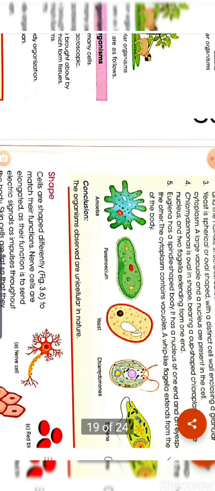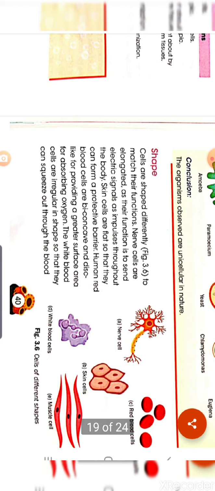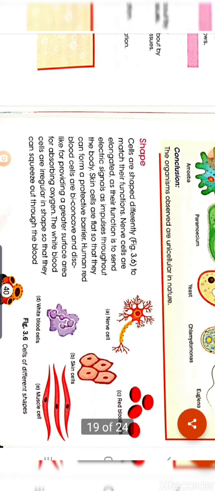Now let's see different shapes of cells. In our blood there are different kinds of blood cells: red blood cells, white blood cells and platelets. Red blood cells are flat, biconcave and disc-shaped in structure. You see this one, figure number 3.6, number C, that is the red blood cells.